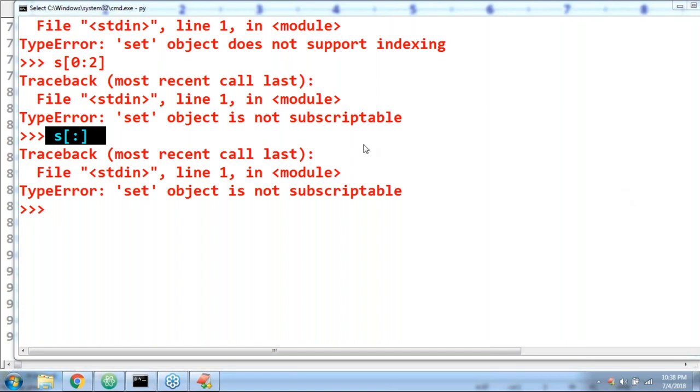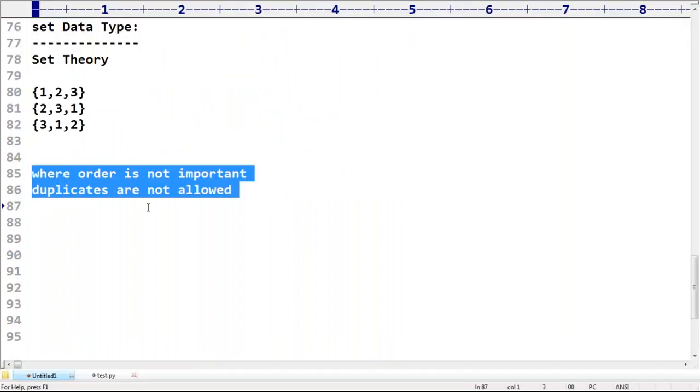Sometimes I want to send an SMS message saying today, tomorrow there is no class. I want to store all my numbers somewhere. Duplicate numbers are not allowed. If any duplicate is there, please remove it. Order is not important. In any order you can send SMS, no problem at all. Then happily we can go for set. Represent a group without duplicates, where order is not important.